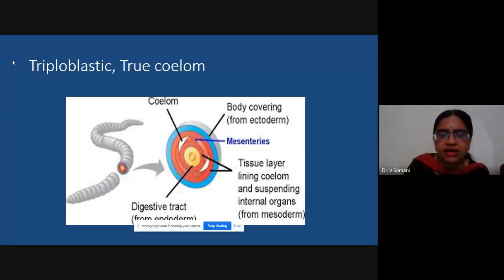The blue colored body covering is the ectoderm, the digestive tract is from the endoderm, and whatever is in between is the mesoderm. So remember the organism is triploblastic in nature, and the presence of true coelom is rightly represented in this diagram.